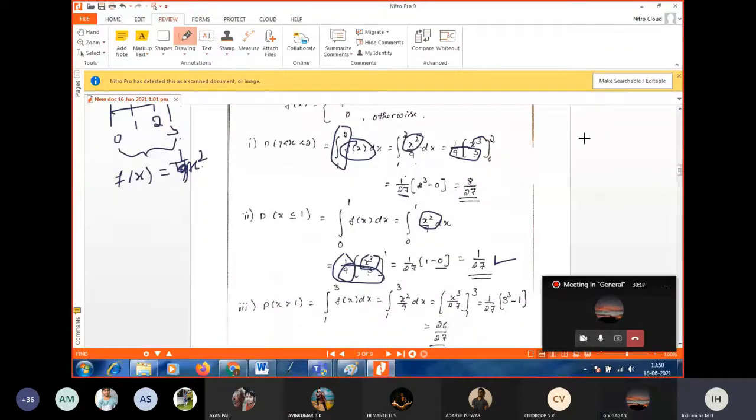Here. So it is 1 to 2, 1 to 2. It is 1 to 2 only, correct? Yes, correct. It is 7 by 27. Yes, 8 minus 1, 7 by 27. 1 to 2 only, not 0. Upper limit is 2, lower limit is 1. 8 minus 1, 7 by 27, correct.